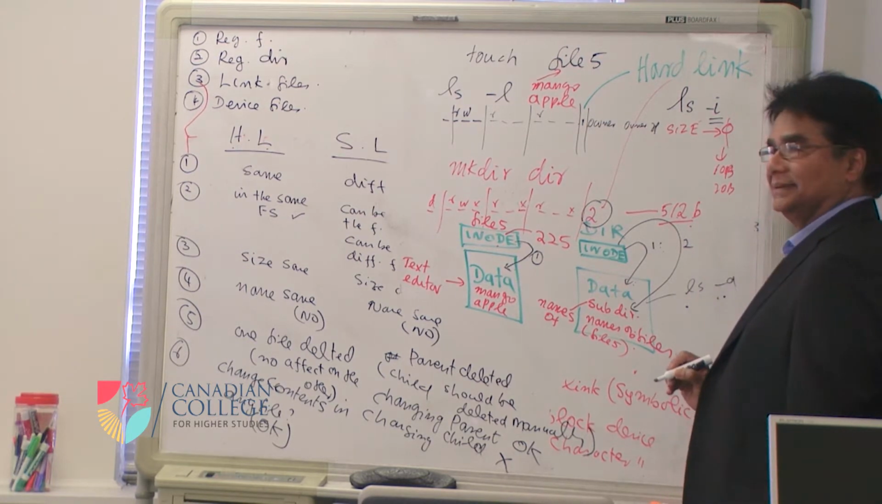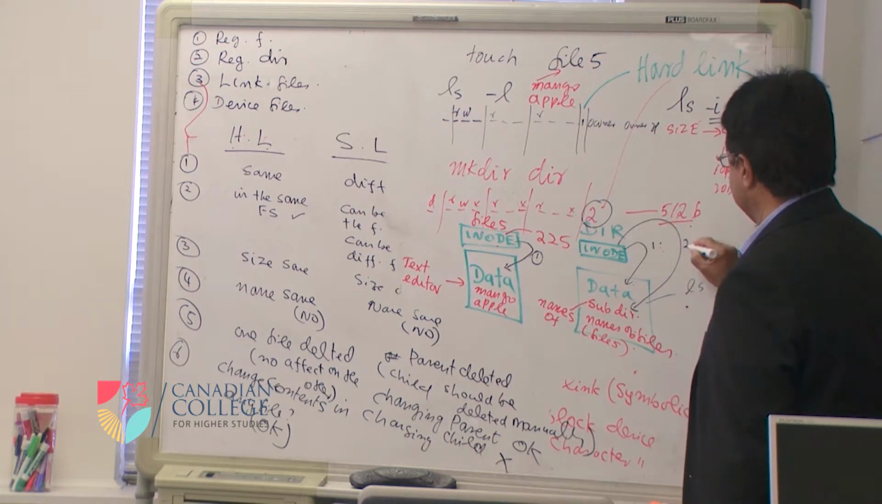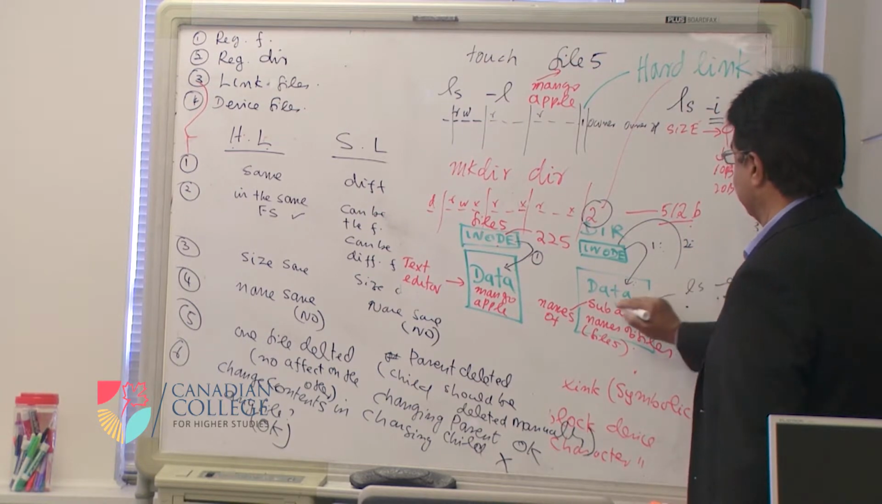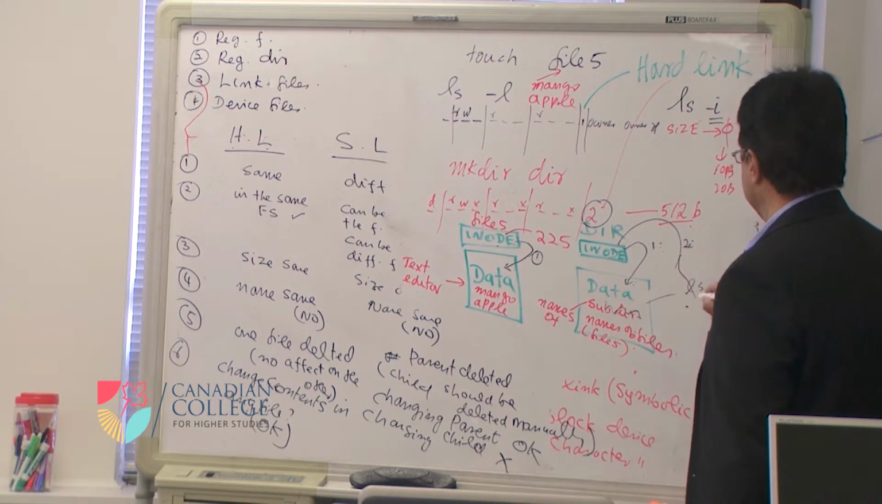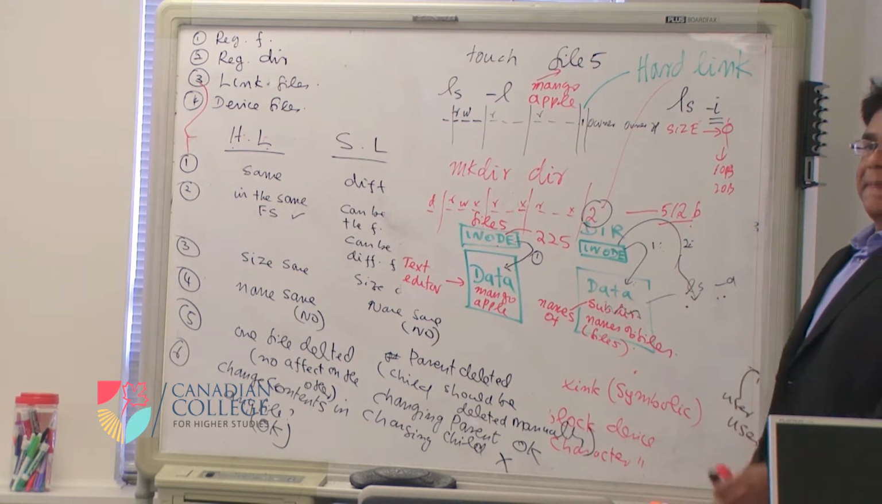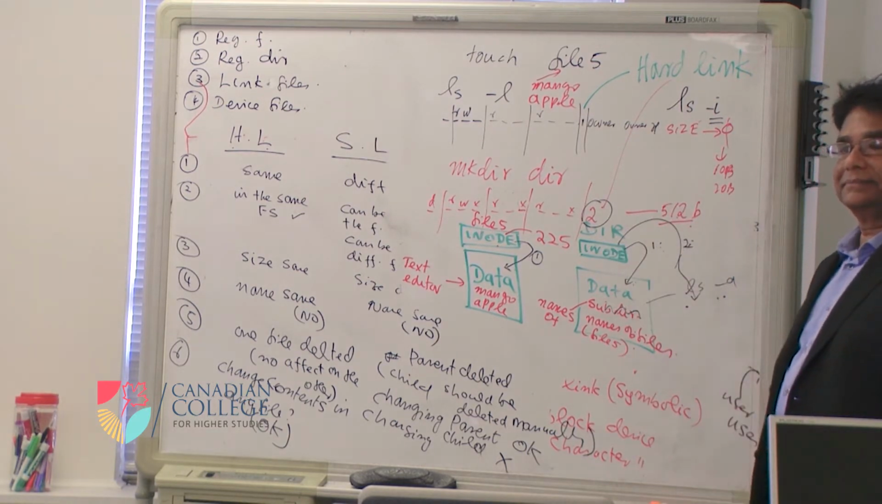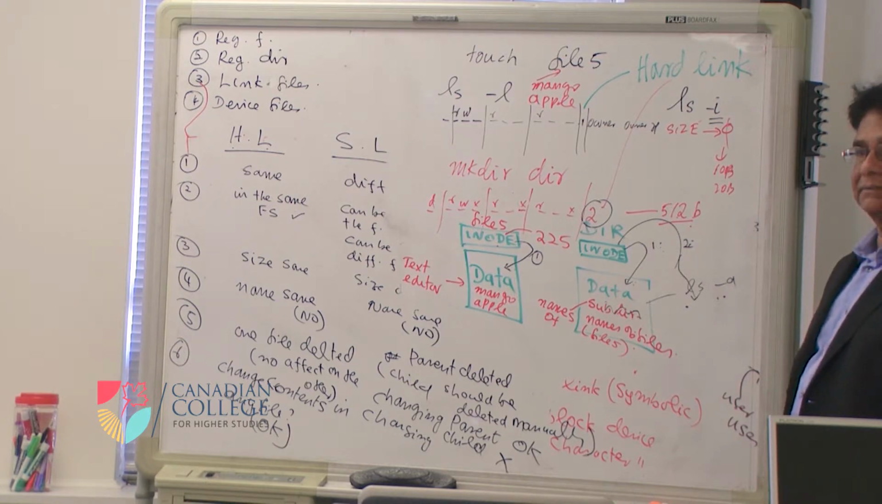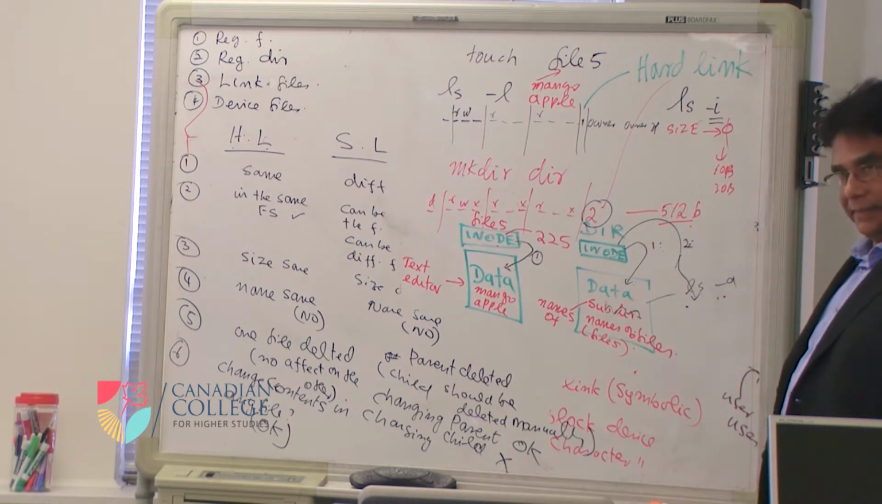So I have to have another link. This second link is, if there is no subdirectory, the second link is for this. If you put one more subdirectory, then the link number will increase to 3, then 4, 5, as many as subdirectories are present.